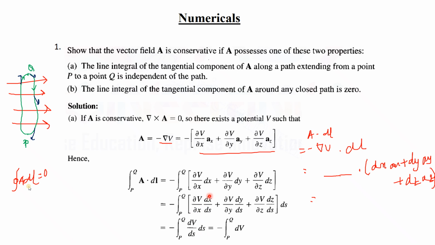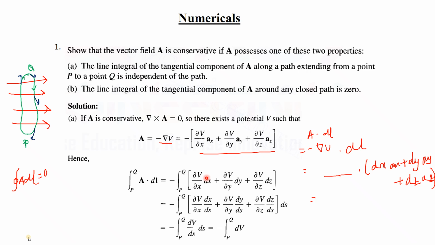Because dx and del x, if they are almost equal, they will get cancelled. The partial derivative here is of a scalar. In a scalar, if you don't have any other component, del x and dx are almost the same, if the scalar has only that particular variable.